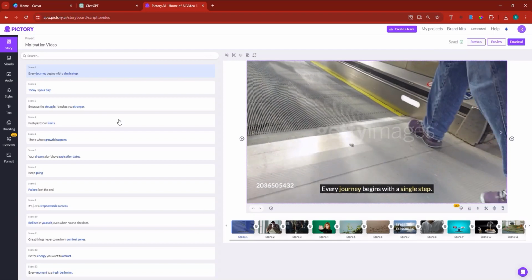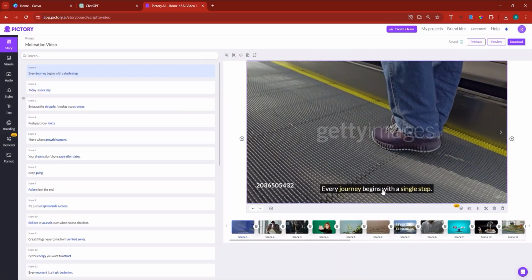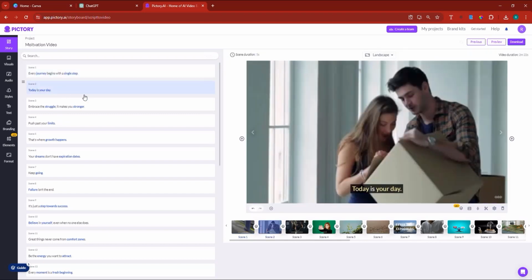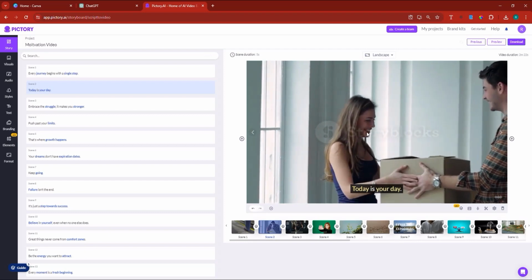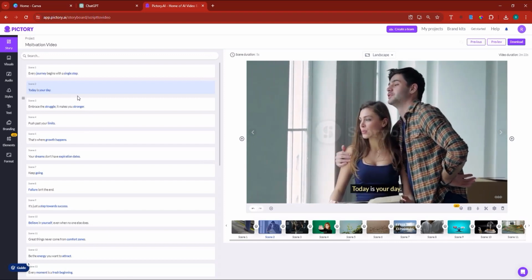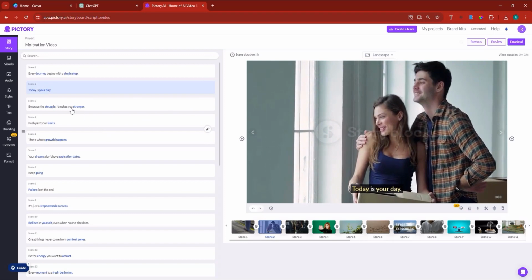So here you can see that for every scene, they have already added a creative for me. Okay, so I'm just gonna say awesome, thanks. They've added a scene for every sentence. So, for example, every journey begins with a step. They've added this guy making steps. If I clicked on today is your day, they're going to take me to this other one here. That's why I said that don't pick today is your day. Actually, I think I had clicked on the option to make sure that they don't select anything, but it's okay. I didn't activate it, but it's okay.